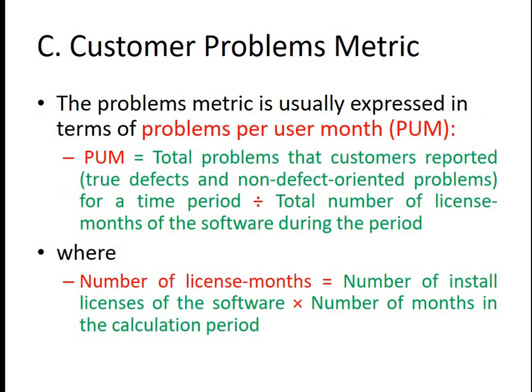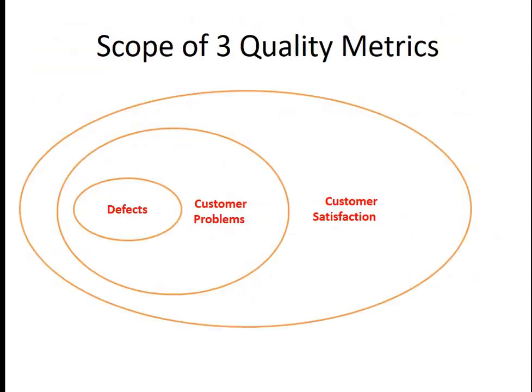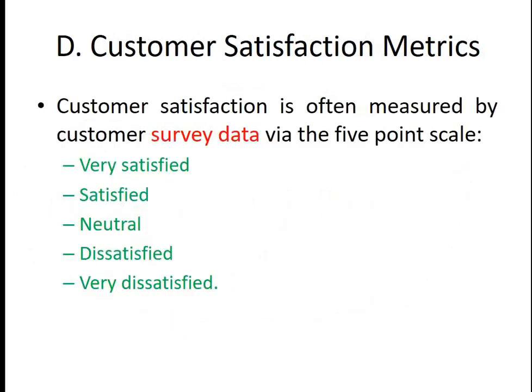We were talking about the customer problem metrics, and we said that we can calculate your PUM. Then there were some approaches to achieve a low PUM as well. We then further talked about the scope of quality, where defects result in customer problems, we resolve them, and we are able to get customer satisfaction at the end. That's our ultimate aim. And then we were talking about customer satisfaction metrics.